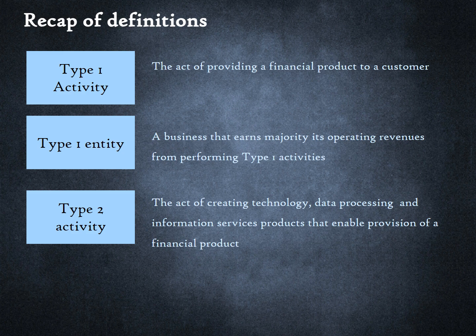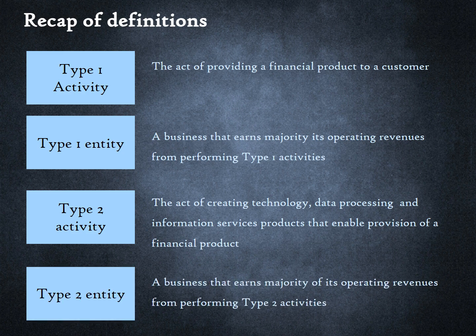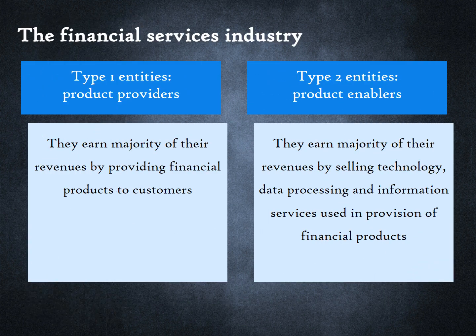services products that are specifically tailored to enable creation and delivery of financial products. Fourth, Type 2 entities are entities in the financial services industry who earn majority of their operating revenues from performing Type 2 activities. The same entity can engage in both Type 1 and Type 2 activity, hence whether we classify them as Type 1 or Type 2 entities depends on where they earn majority of their revenues. We have now defined the financial services industry and the difference between Type 1 and Type 2 entities.